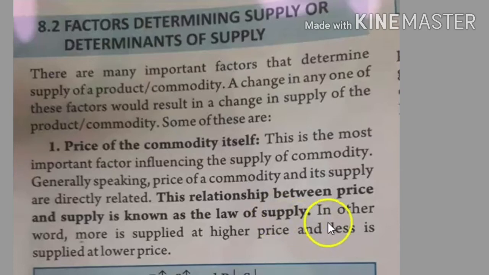Law of supply. In other words, more is supplied at a higher price and less is supplied at a lower price. You can see the notation: when price P increases, supply increases, and when price P decreases, supply decreases. So this is one of the factors affecting the quantity supplied.